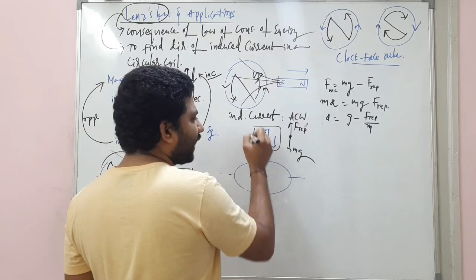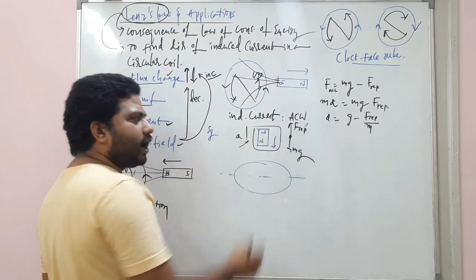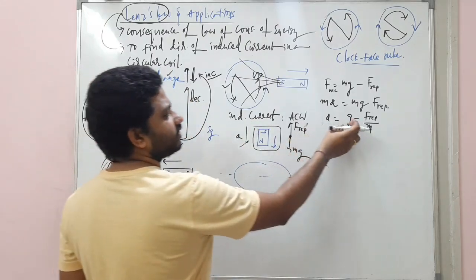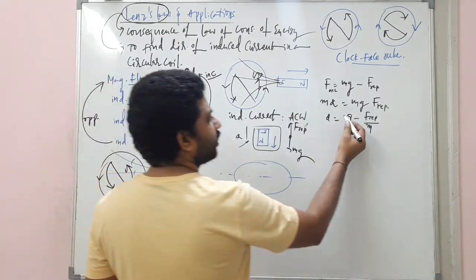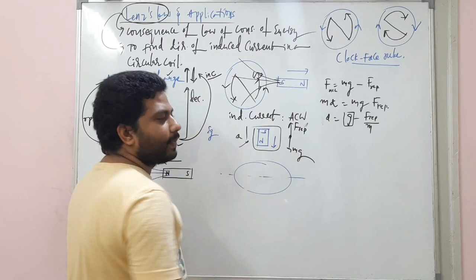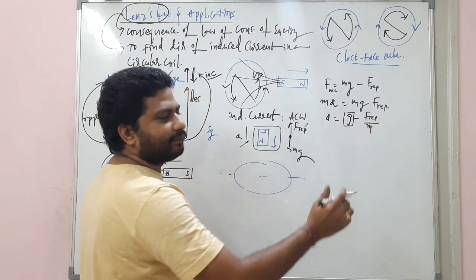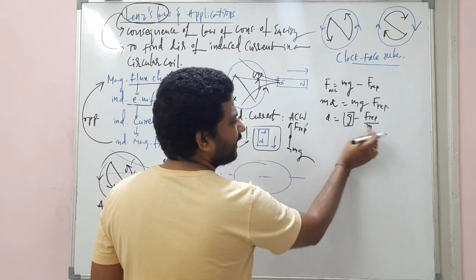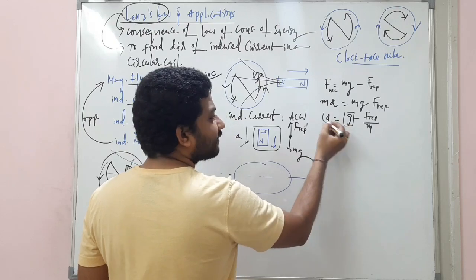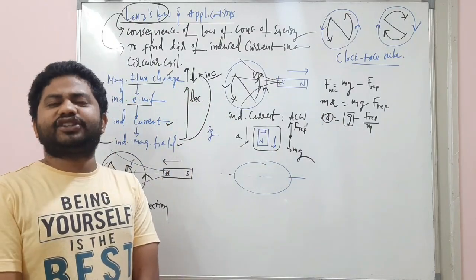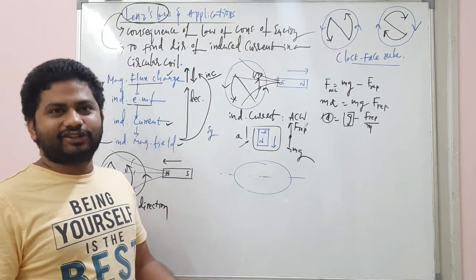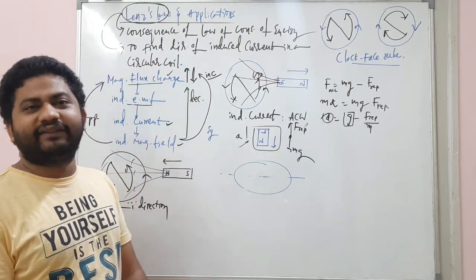Okay. So with what acceleration will this magnet come down? With this acceleration, g minus F repulsion by m. So what is this g? The g value is 10 minus something. For example, imagine this is 2. 10 minus 2, it's 8. So the magnet is moving towards the coil with 8 meter per second square. That means less than acceleration due to gravity.